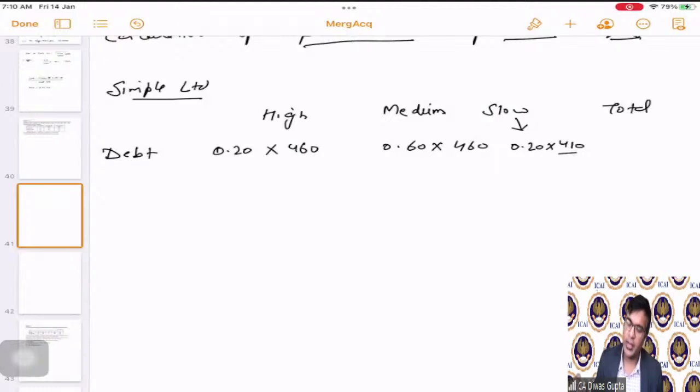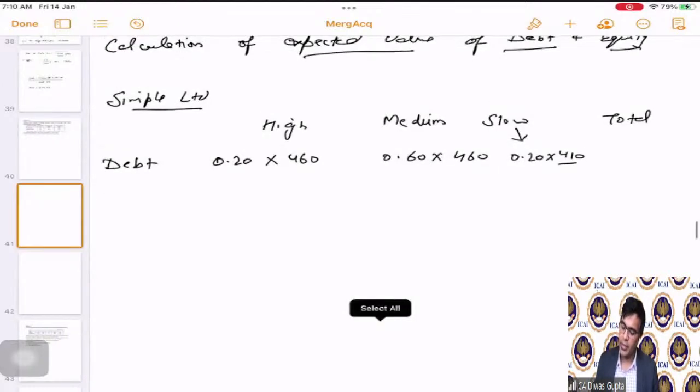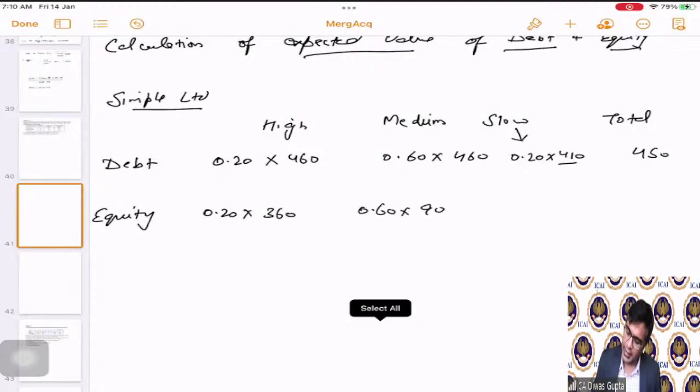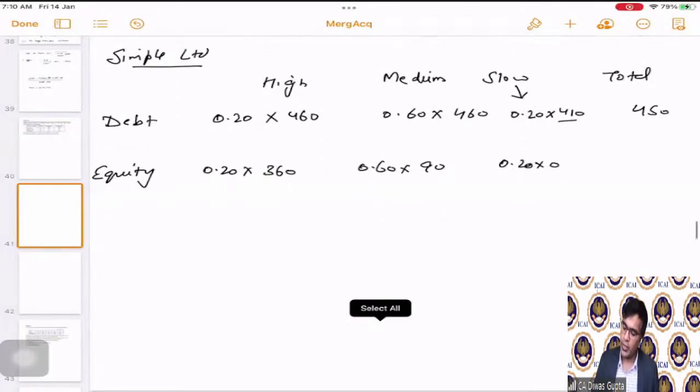Friends, please note this figure. It should be 410, correct? That we have calculated. Now, if we just multiply and add all of them, it comes as 450. Similarly, for equity, 0.20 multiplied by 360, 0.60 multiplied by 90, and the last one will be 0 only, correct? Because equity became 0.